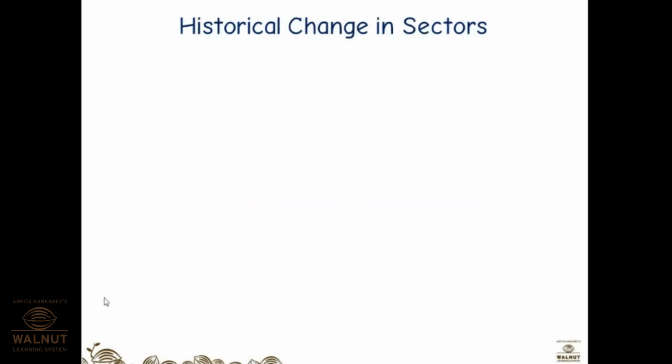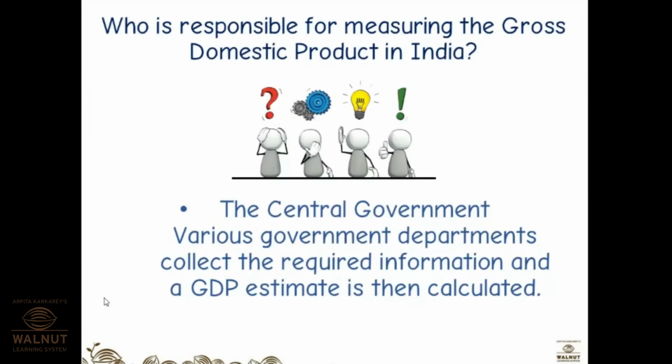Like in food also there are bakery products, then milk products, right? So in this way, different departments are there in one big department, that is the food department. Okay, and they take the survey, they collect the information and then they estimate the GDP.